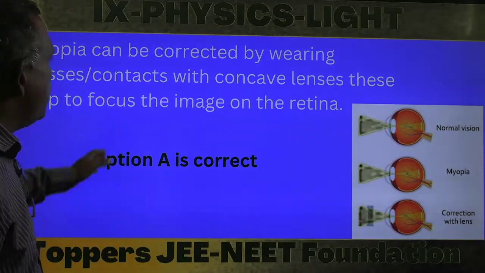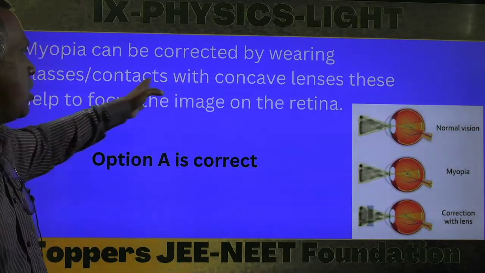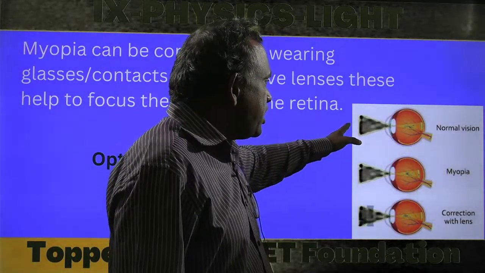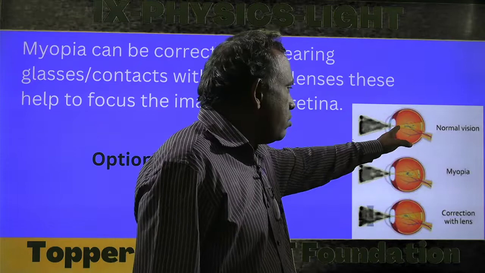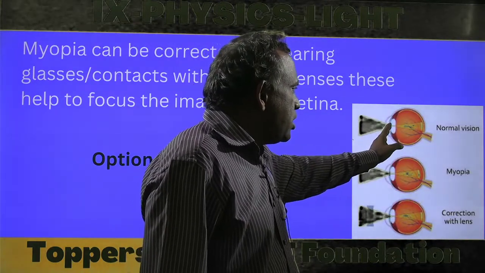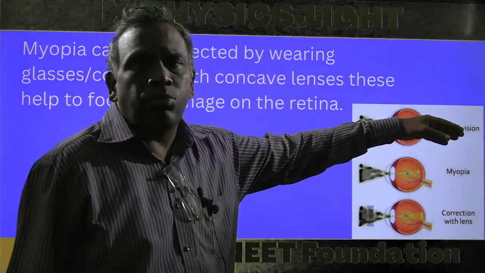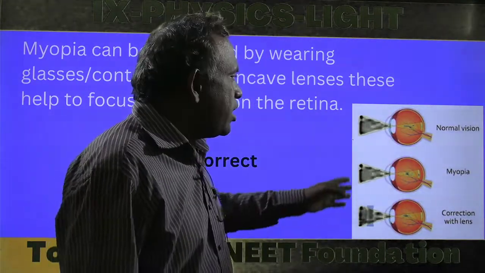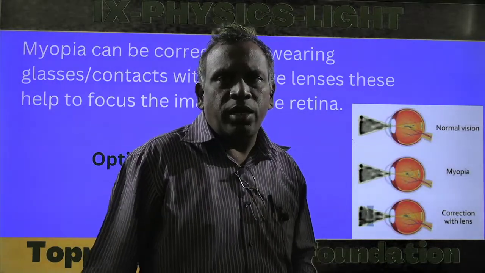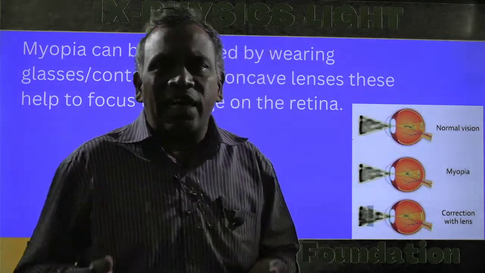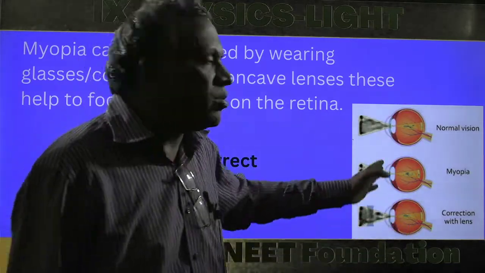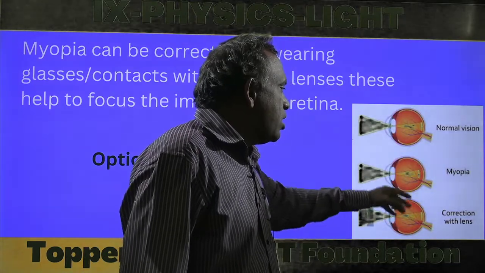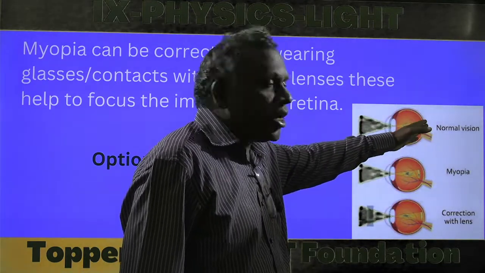Here, myopia can be corrected by wearing a concave lens. In a normal eye, when light is incident on the eye, the image forms clearly on the retina, and you can observe a clear picture. But if a defective eye is there, the image cannot be formed on the retina. Instead of forming on the retina, it is formed behind the retina.